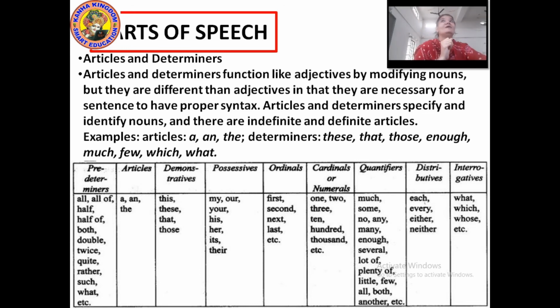Now let's see about determiners. Okay, now what are determiners? Determiners means this, that, these, those. Okay, this, that, these, those. These are the determiners. A determiner is a word used before a noun to indicate which things or people we are talking about.